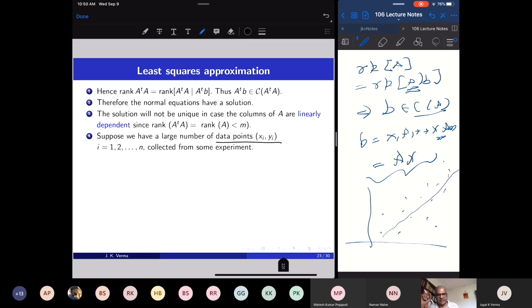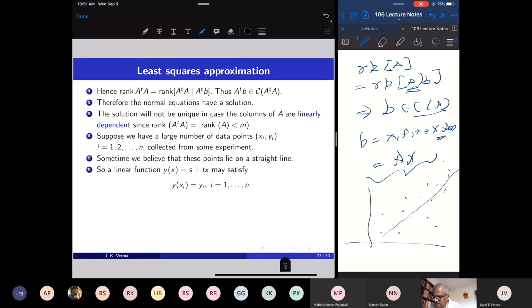That means the line which, in a sense which I will derive accurately, the errors will be minimized. We want to pick a straight line which best fits the data. So how do we do that? Suppose we have a large number of data points (xi, yi), and they are collected from some experiment. Sometimes we believe that these data points lie on a straight line. So we want to fix a straight line whose equation is s plus tx, and this straight line may satisfy y(xi) equal to yi.